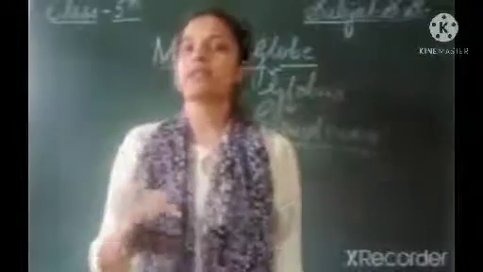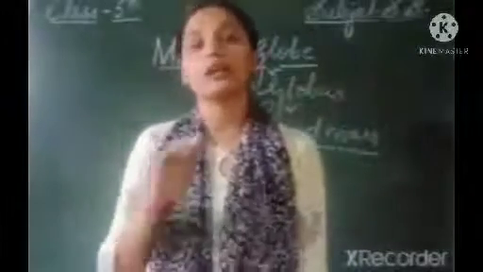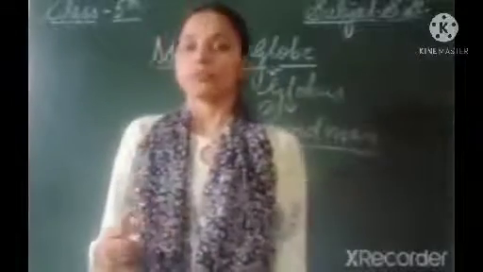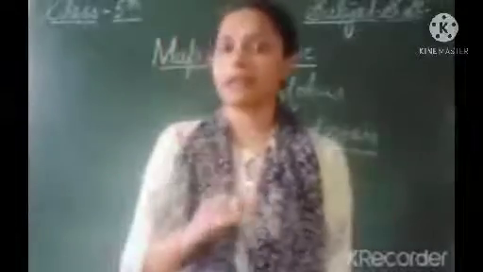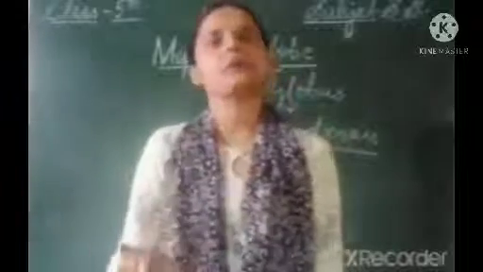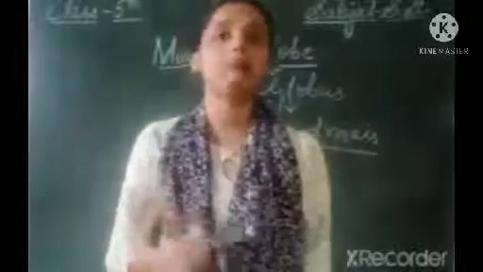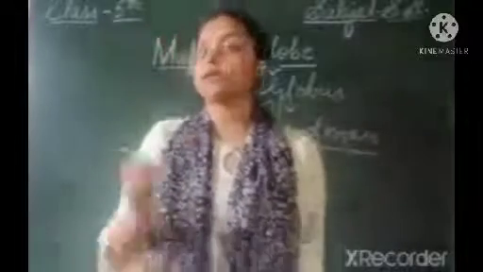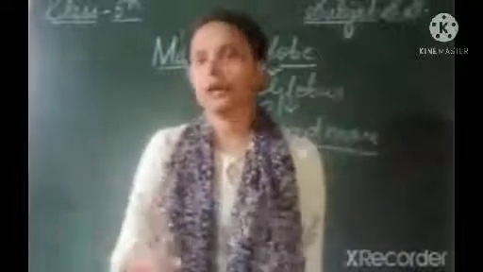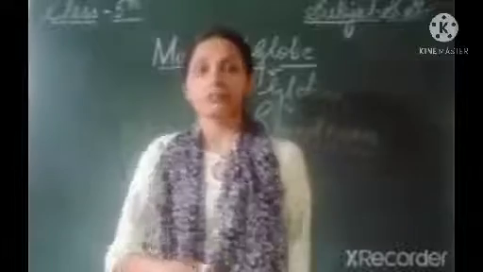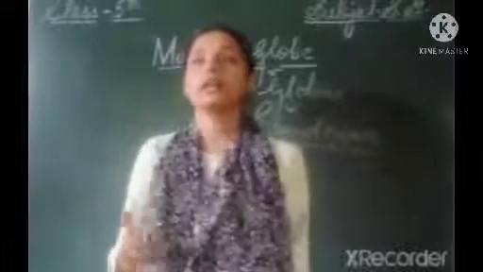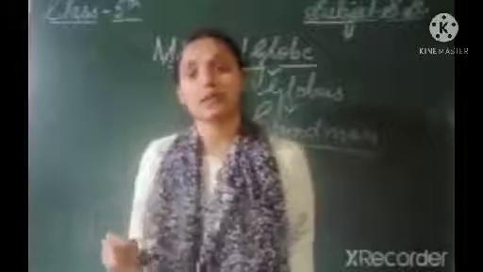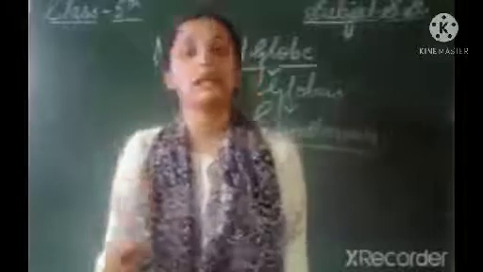Now let's come to map. A map is a representation of earth's surface on a flat surface. Map has some limitations as well. Map is easy to carry, that's why we also prefer maps, and since it is a flat representation of earth, we can easily see all parts of the earth. The person who designs maps is known as a cartographer, and the book of maps is known as an atlas.